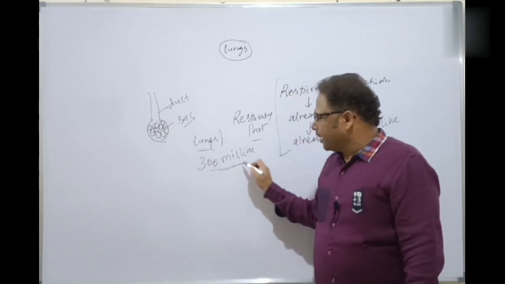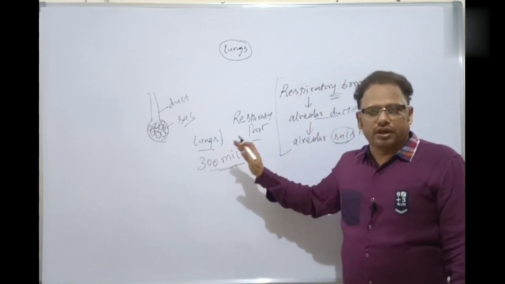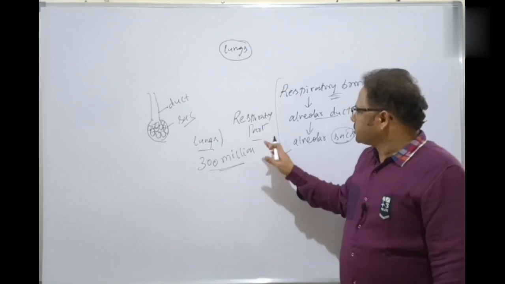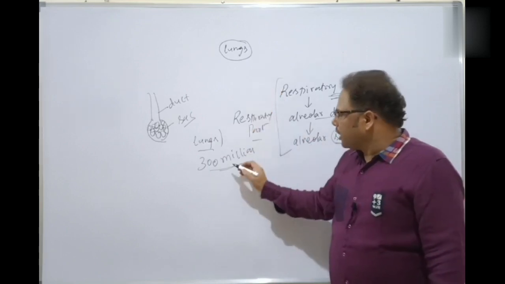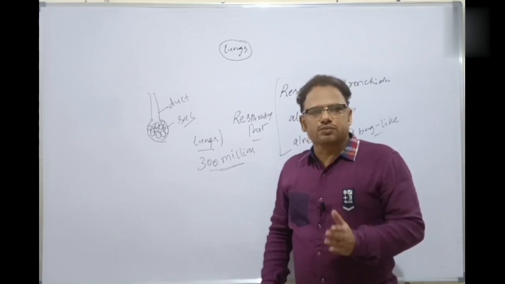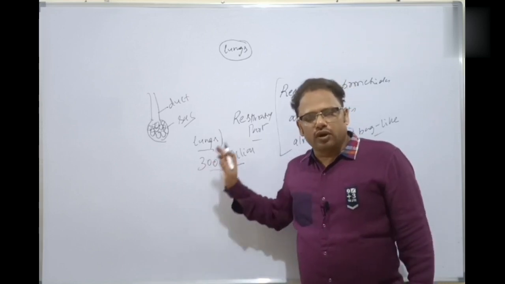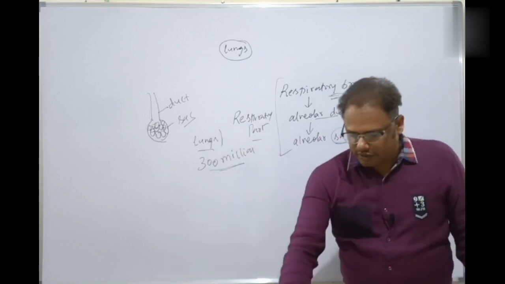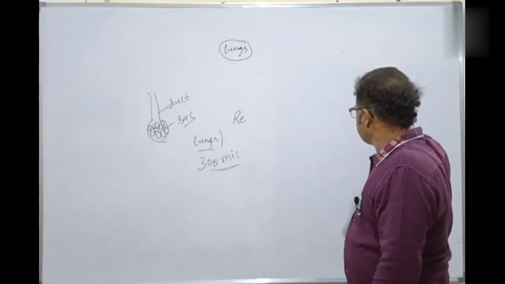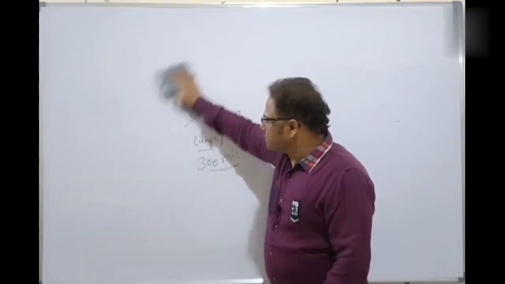Literally, how many are there? Approximately 300 million in the human lungs. Clear? Here alveoli is plural, and alveolus means a single one. That is the singular, isn't it? So from this background, let's discuss what the exchange of gases is and how it is actually effective.